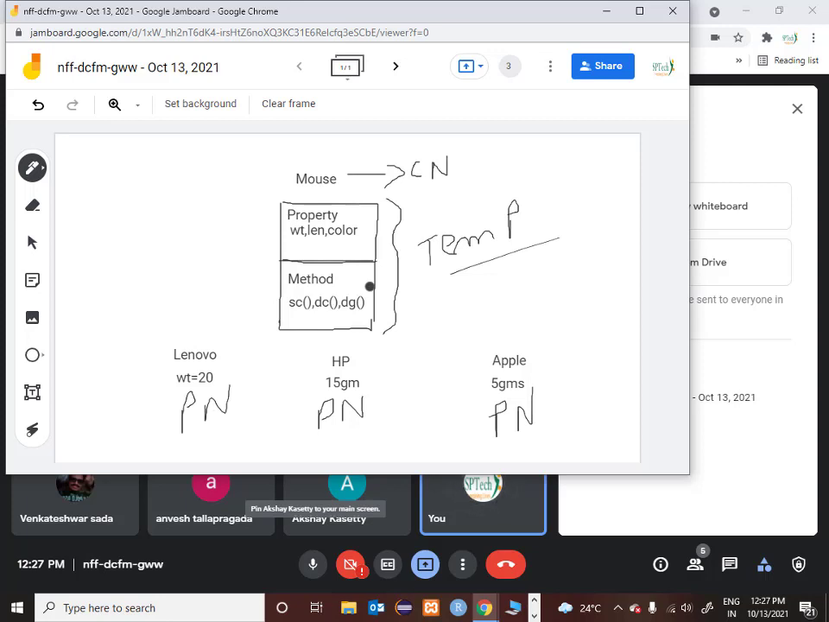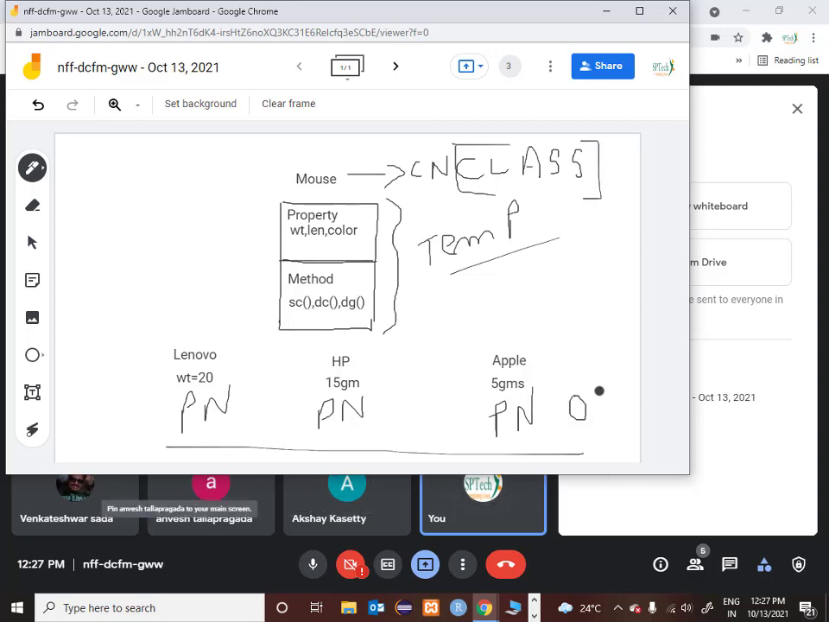So these properties, employee number, designation and department, are common to all of them, but the value is changing. So we can say that employee is a common noun, whereas Akshay, Venkat and Anvesh are all proper nouns. Similarly here, mouse is a common noun, and Lenovo, HP and Apple are proper nouns. So now we can call this common noun a class, and we will call all these proper nouns objects.